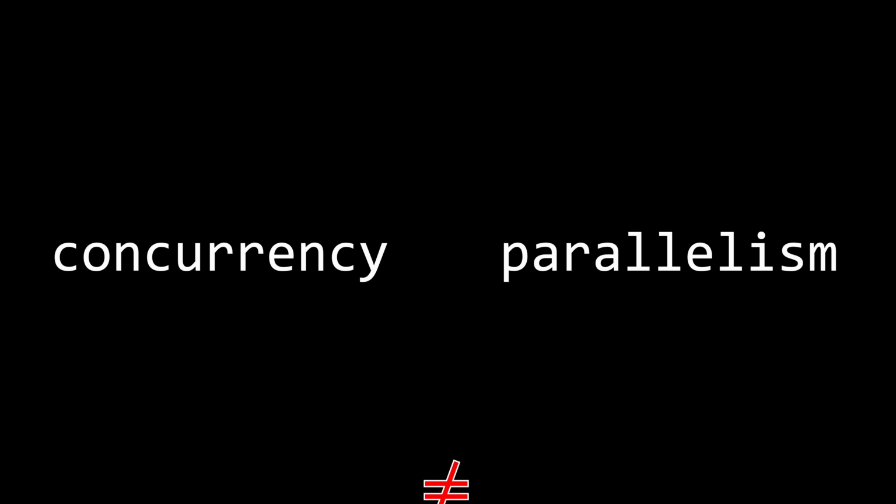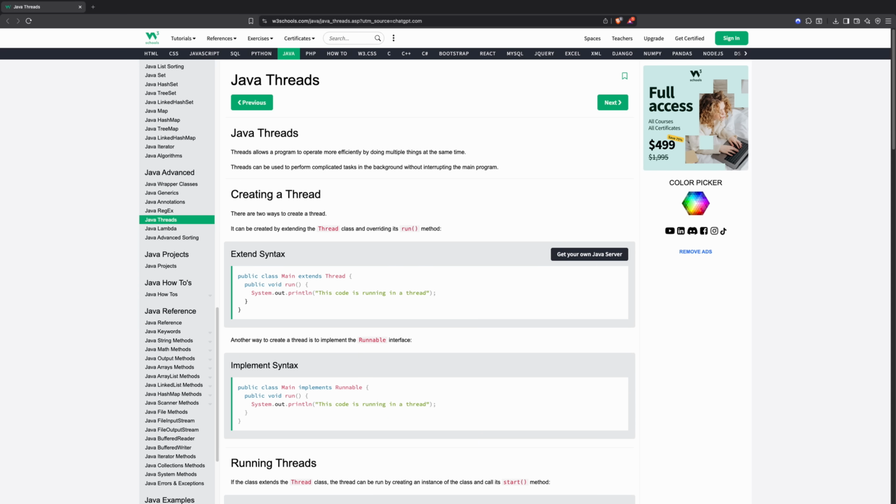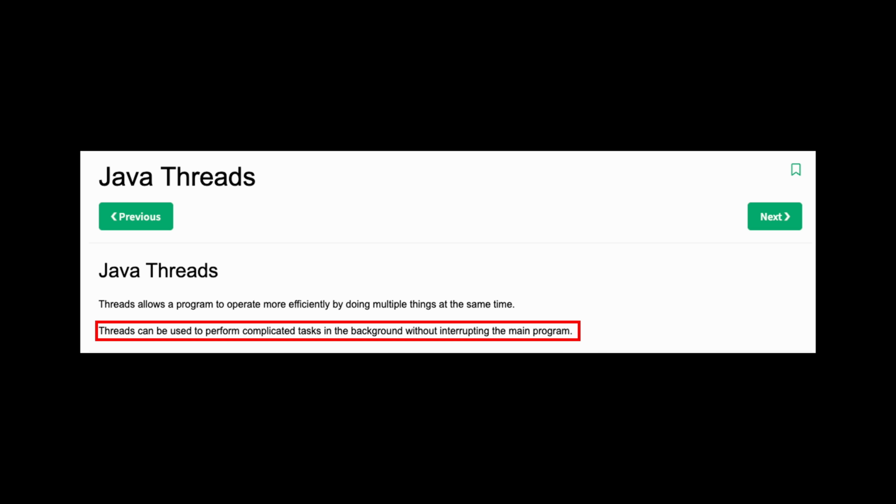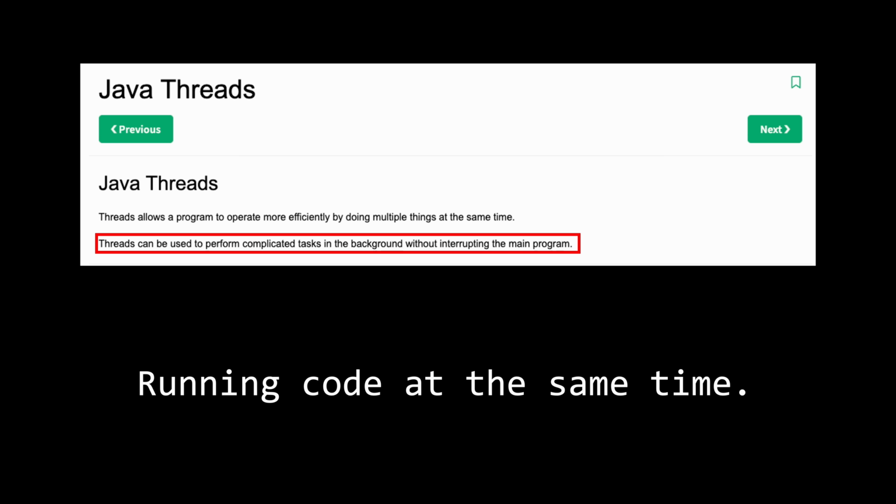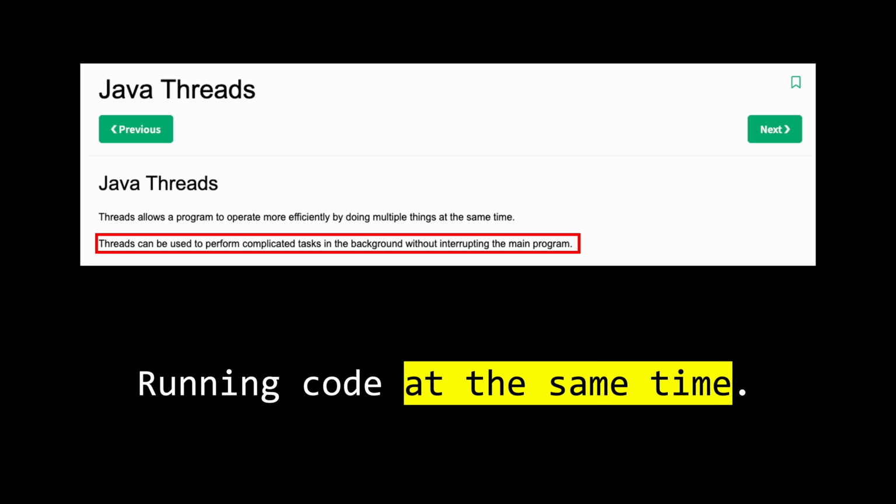One of the biggest mistakes people make when learning low-level concepts is assuming that threads automatically imply parallelism. I personally think this happens because many tutorials and articles explain threads as a way to run code without interrupting the main function. Naturally, people associate this with the idea of running code at the same time. And this little phrase, "at the same time," can be a little misleading.